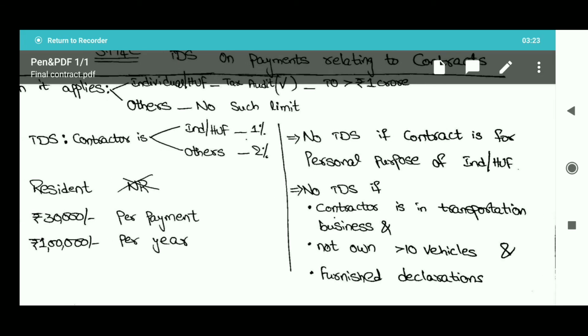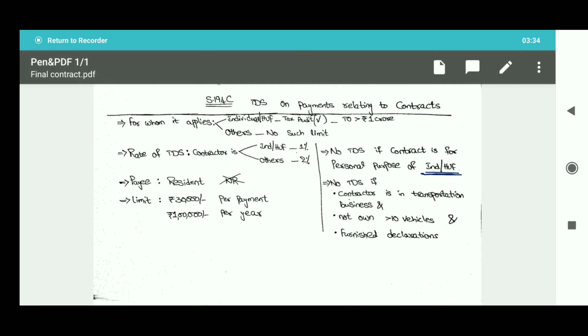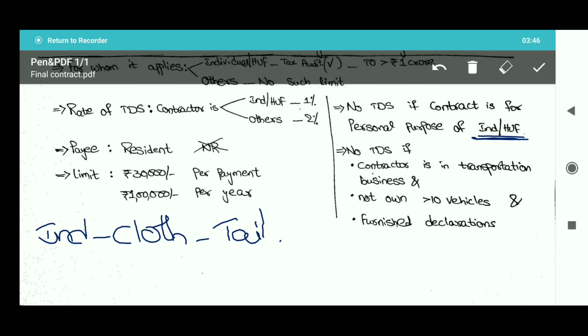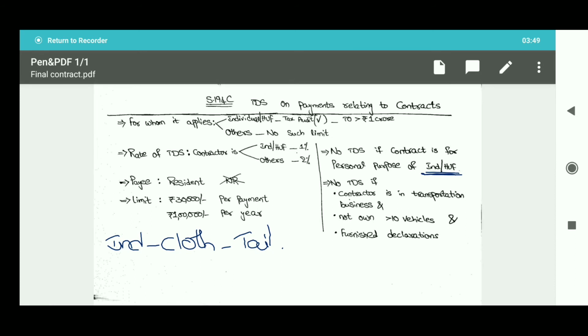Coming to the next point, if the contract is for the personal purpose of an individual or HUF, TDS shall not be deductible. For example, an individual has purchased some cloth and given it for tailoring. Then TDS shall not be applicable because this is for personal purpose.